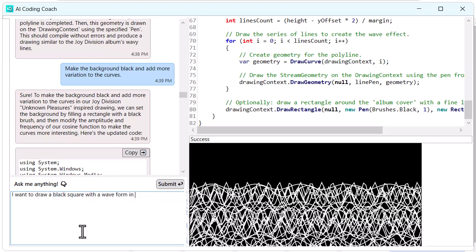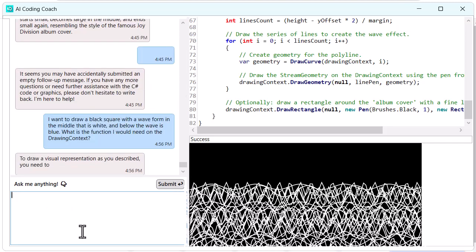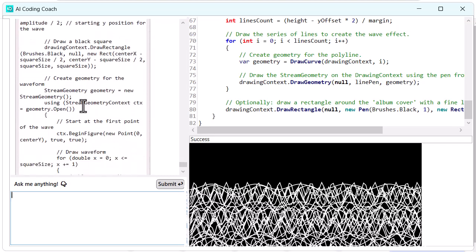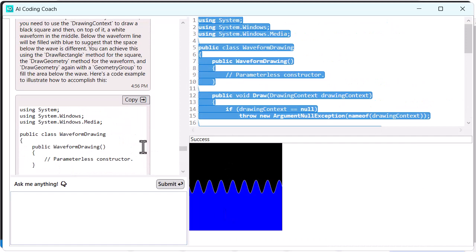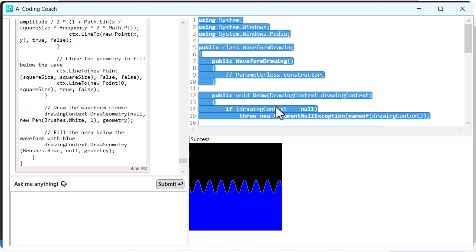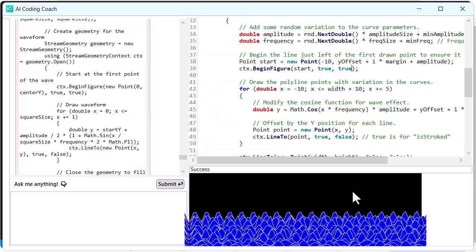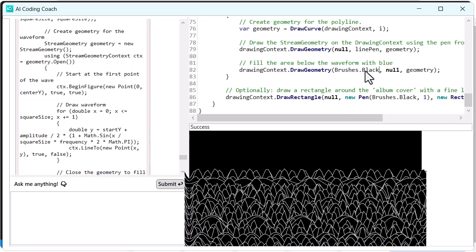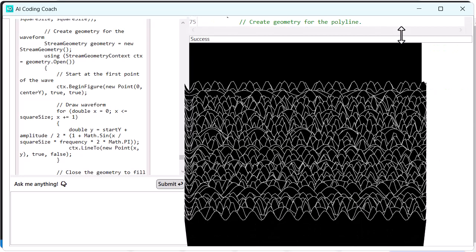I'm not sure what the best function is to do this, so I ask for an example of a single wave that fills the shape. I request it blue so that I can see that the effect is as I desired. Before copying the code into the execution environment, I save my program somewhere else. I restore the original code and adjust it to include the new occluded waveforms. Now I change the brush to black, and the result is exactly what I had hoped.